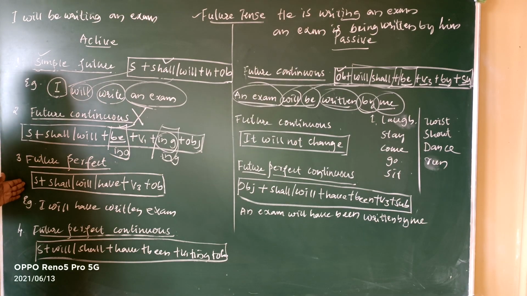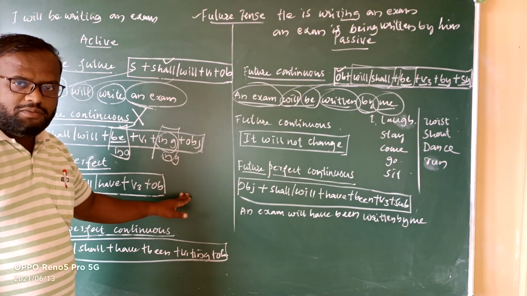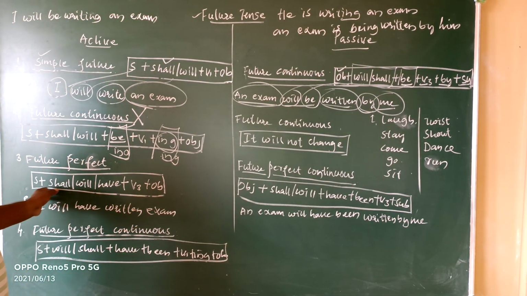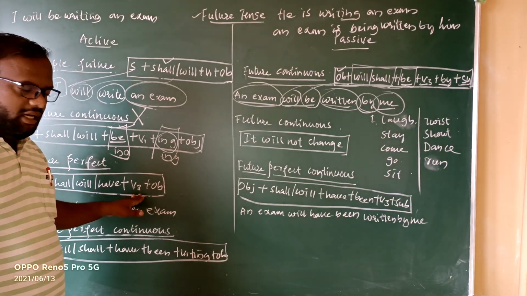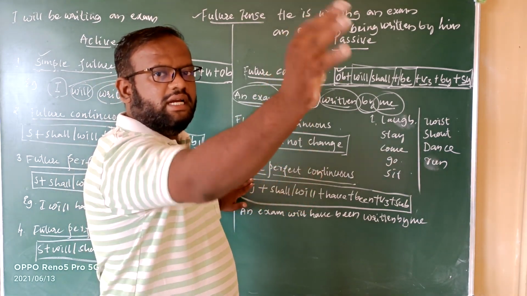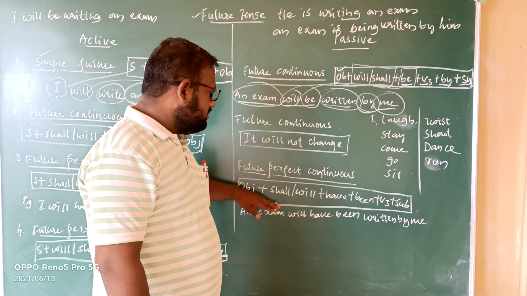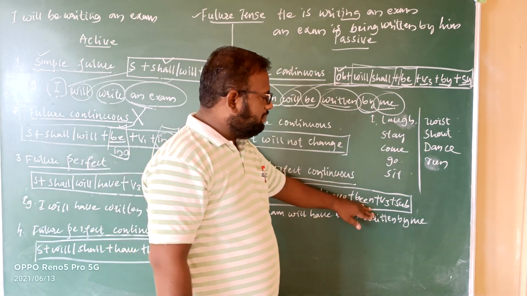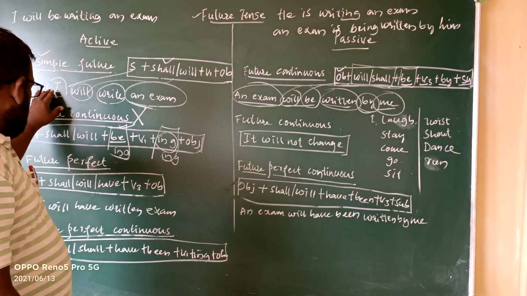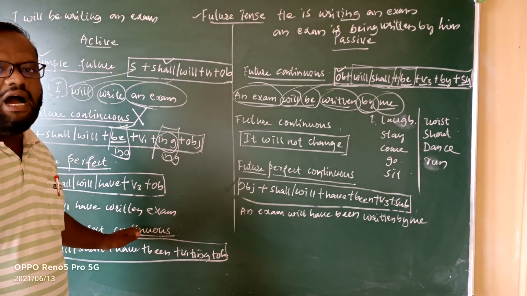Then the next: in active voice, future perfect tense. The formula of future perfect tense is subject plus shall or will plus have plus v3 plus object. Let me repeat the active voice formula of future perfect tense: subject plus shall or will plus have plus v3 plus object. If I want to change it into passive voice, it will become future perfect continuous tense. How? Object plus shall or will plus have plus been plus v3 plus subject. Let us take one example regarding this: I shall have written an exam. I will have written an exam.